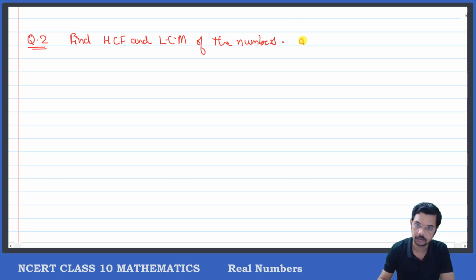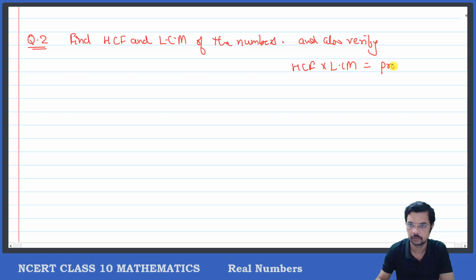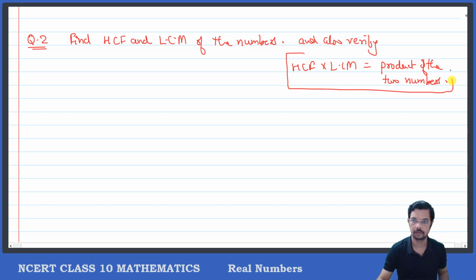What is the relationship? HCF into LCM equal to product of the two numbers. Clear? We have to verify this relationship also.